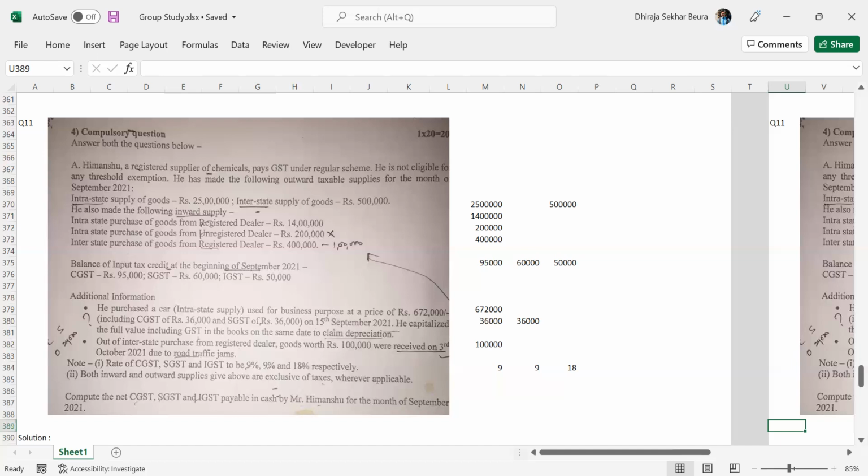Instead of taking a full registration, you can take a registration for casual taxable person. You are just casually going to a place just to do business for a few period of time, maybe a month, maybe 3 months, maybe even a week. When you take the registration as a casual taxable person, there are some relaxations to a lot of procedural stuff. The number of returns and the frequency of returns that you have to file are a little lesser in comparison to the full registration.